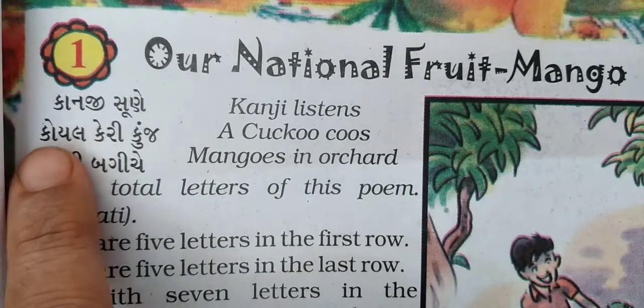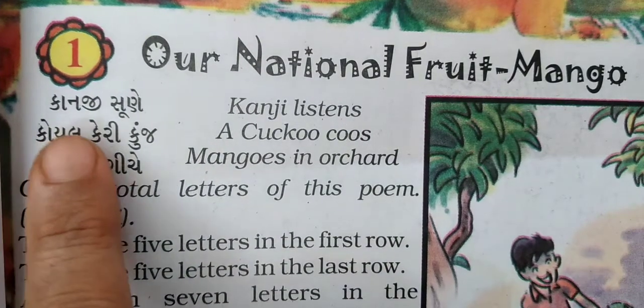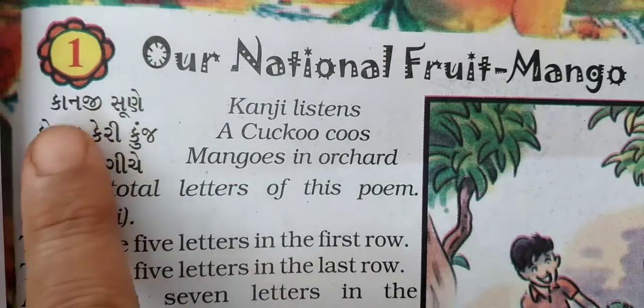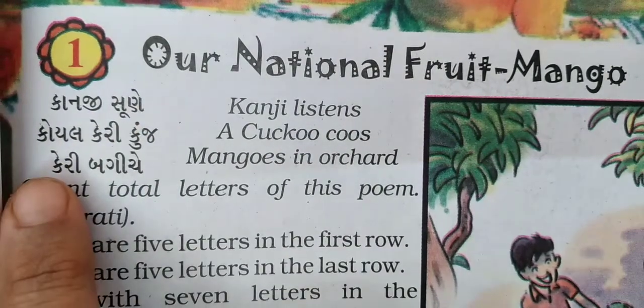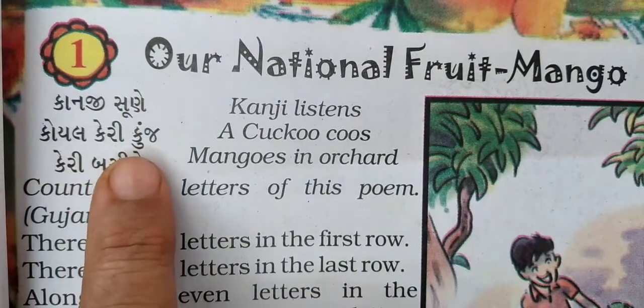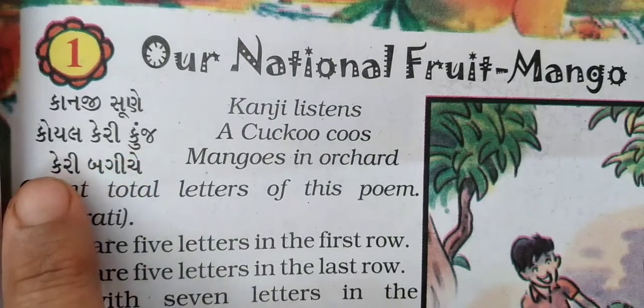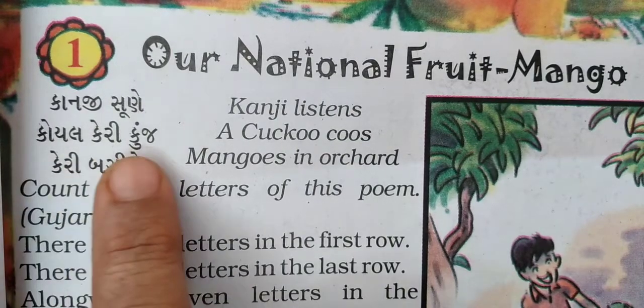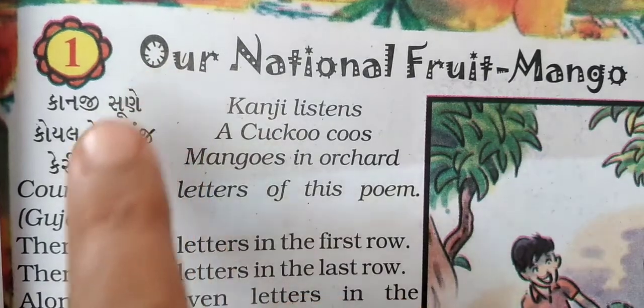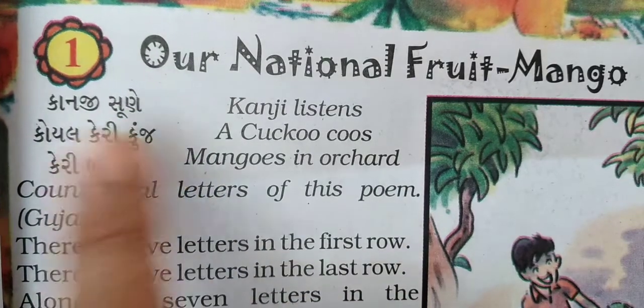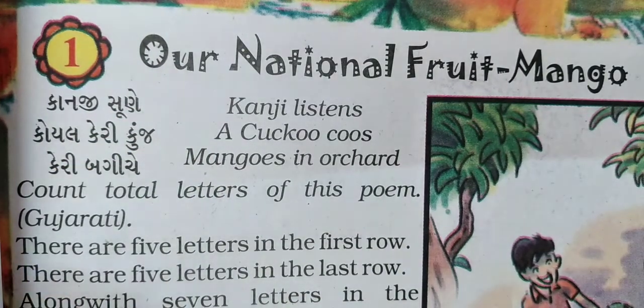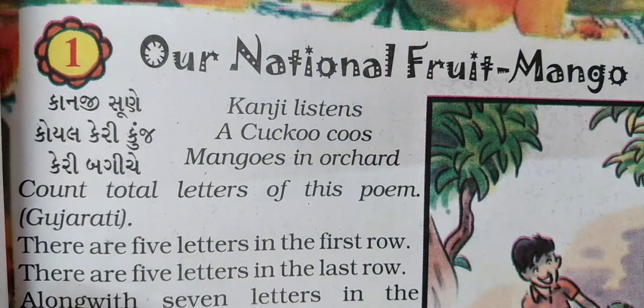Then how many letters are there, 1, 2, 3, 4, 5, 6, 7 letters in the second stanza of the poem, and in the third stanza you have how many letters? 5 letters are there. 5, 7, 5. In total there are 17 letters.